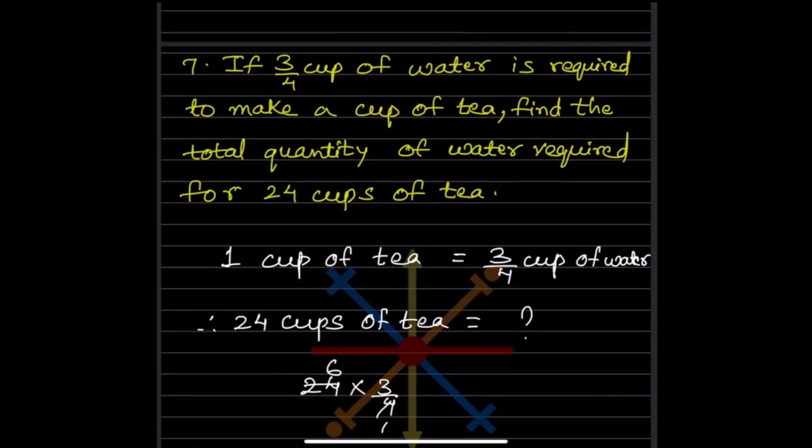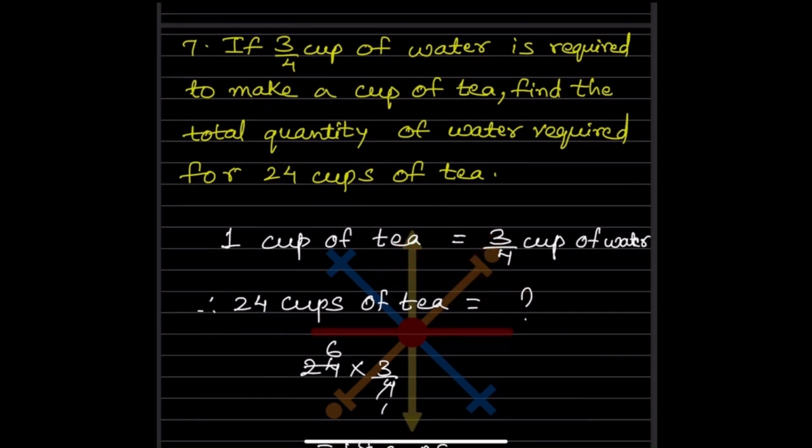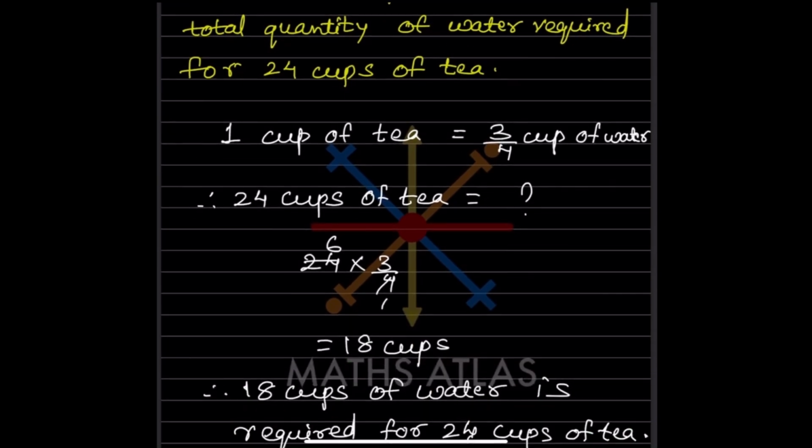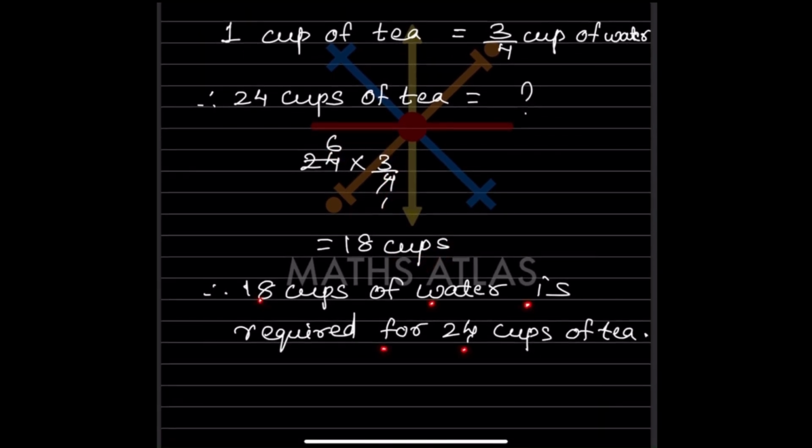So the next one: if 3 by 4 cup of water is required to make a cup of tea, find the total quantity of water required for 24 cups of tea. So now here 1 cup of tea needs 3 by 4 cup of water. So 24 cups of tea, that is going to be how much? So now see here we are going to cross multiply. So 24 into 3 by 4 divided by 1. So what will you do here? 4 sixes are 24, and 6 threes are 18 cups. So we can say that therefore 18 cups of water is required for 24 cups of tea.